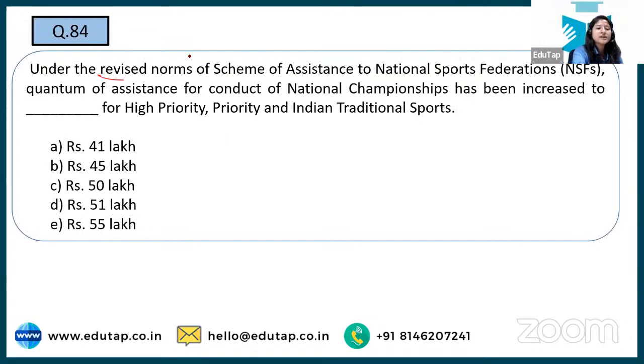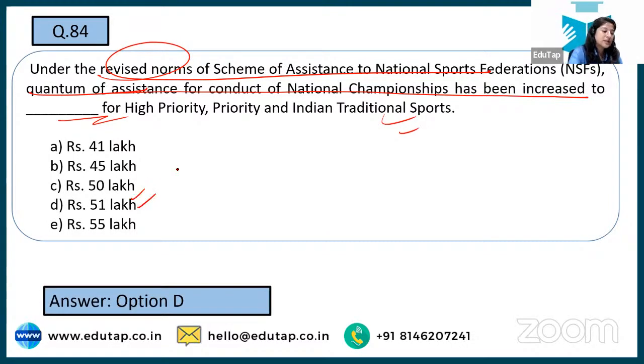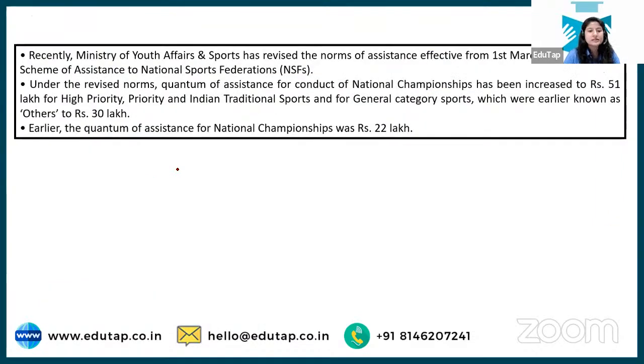Next, under the revised norms of schemes of the NSF only, what does the question say? For conduct of national championships, the quantum of assistance has been increased to how many lakh? For what purpose? For high priority and Indian traditional sports, we are talking about. Option number D, that is 51 lakh. It is the right answer to this. Okay. Earlier it was 22 lakh, and now it has been increased to 51.